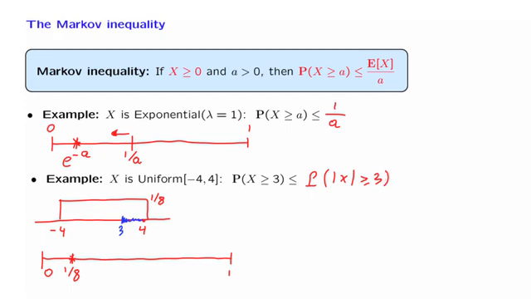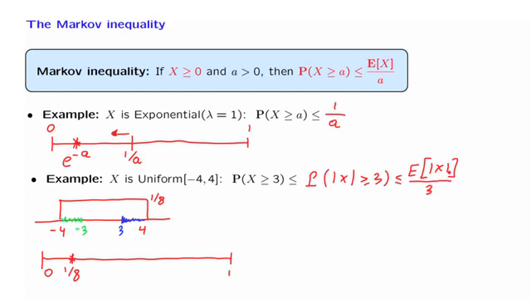That is, we take this blue event and we also add this green event, and we say that the probability of the blue event is less than or equal to the probability of the blue together with the green event, which is the event that the absolute value of x is larger than or equal to 3. So now we have a random variable which is non-negative, and we can apply the Markov inequality and write that this is less than or equal to the expected value of the absolute value of x divided by 3.